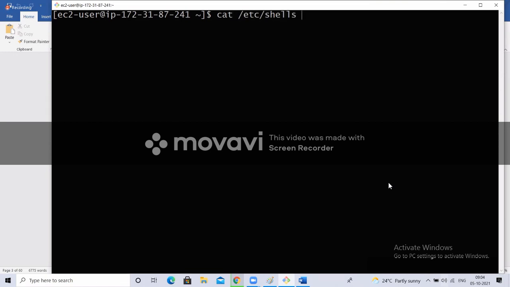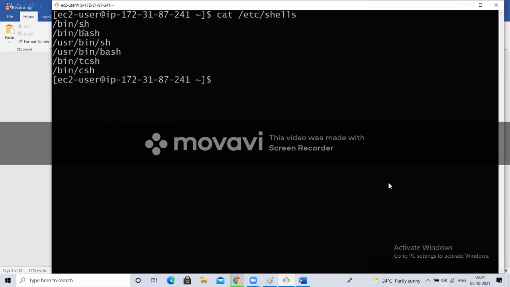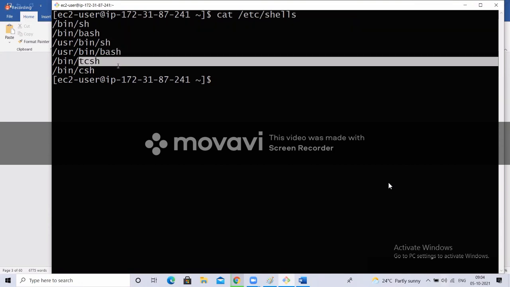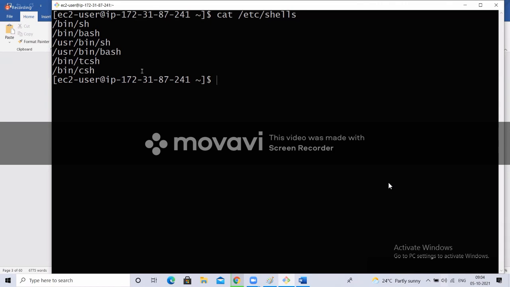/etc/shells is a command. Type this. See, my system can support the sh shell, bash shell, one more bash shell, this one, the P shell, C shell, like this. It is showing all the shells. Now I want to change my bash shell to the SH shell.